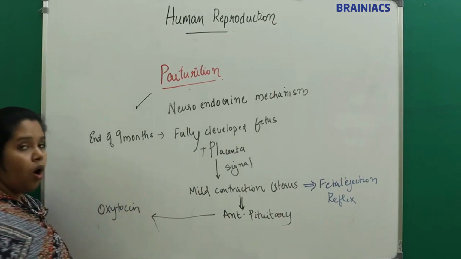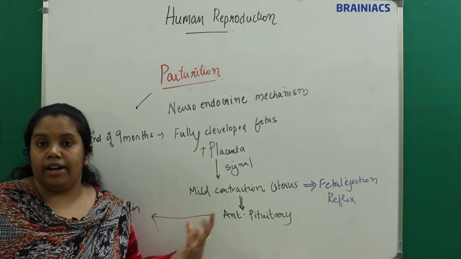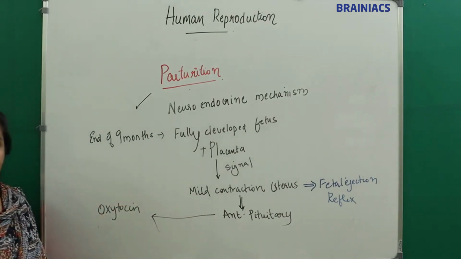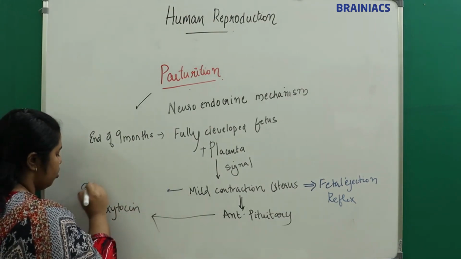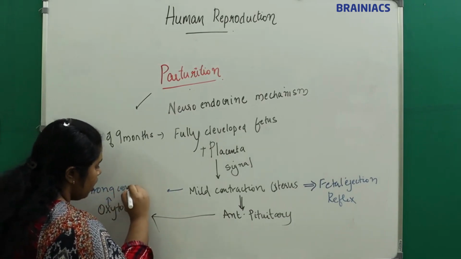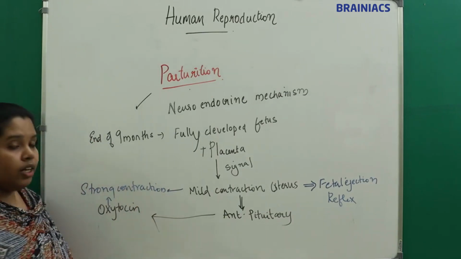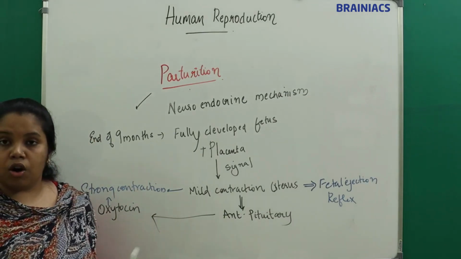It will produce oxytocin, which will cause what? This will cause strong contractions. The mild contractions will turn into strong contractions. Understand? So the mild contraction in turn becomes strong contractions.